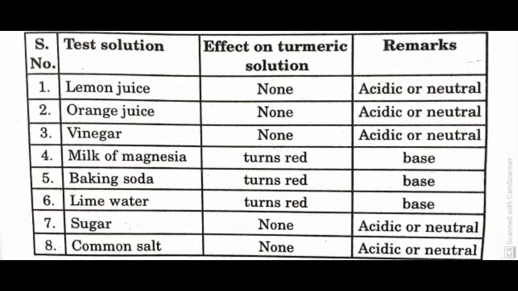Neutral substances do not show any color changes in acid or basic medium, which means they are neither acidic nor basic, that is, neutral. Neutral substances, which are neither acidic nor basic, do not change the color of any litmus.